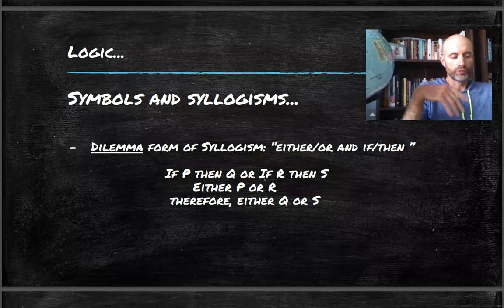And so you try to paint a picture that no matter which choice, some particular effect or some particular consequence is going to come about. Now, usually a dilemma is you're going to try to make them both negative. It's going to be the consequence, that is. It's going to be some sort of negative consequence. Look, if you do this, then this results. If you do that, then that results. So either you do this and something happens you don't want, or you do that and something happens you don't want.